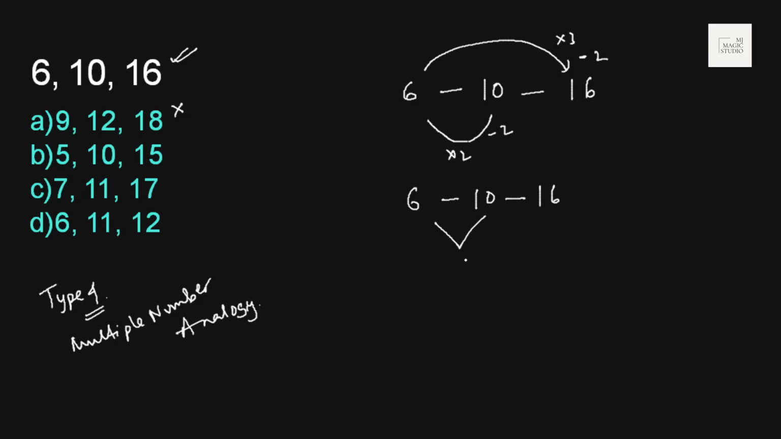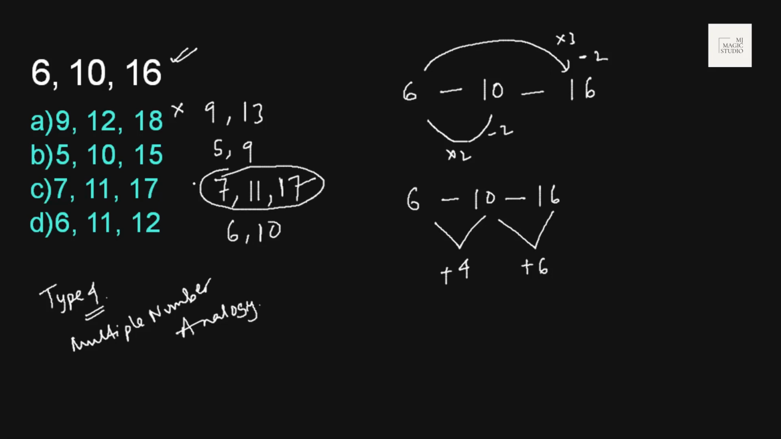Let us have the simple way of finding the difference. This difference is 4. So 6 plus 4 is 10. Again, this difference is 6. 10 plus 6 is 16. So 9 plus 4 should be 13. 5 plus 4 should be 9. 7 plus 4 is 11, plus 6 is 17, and 6 plus 4 is 10, doesn't fit in. So with this ideology, option C fits in.